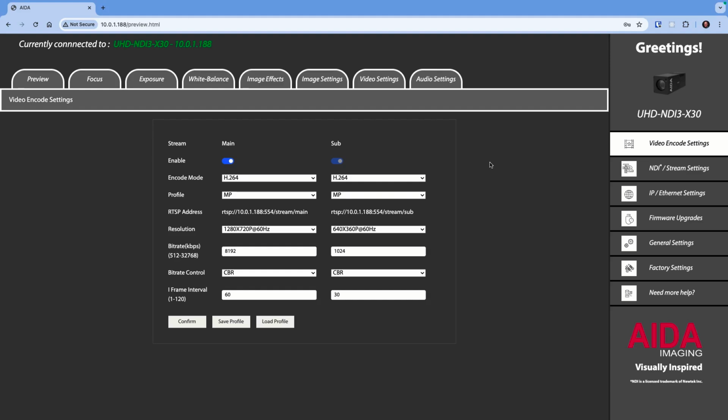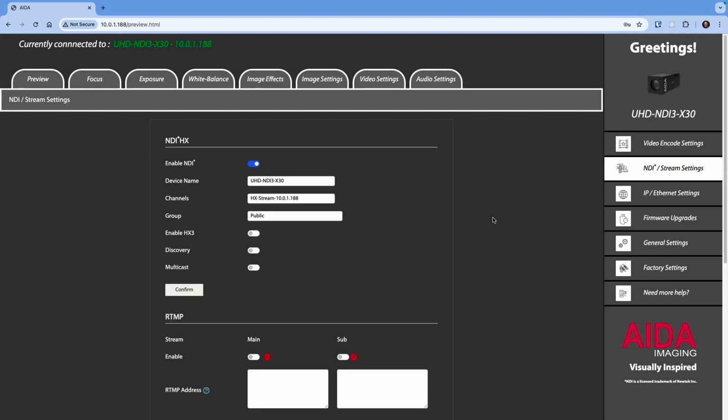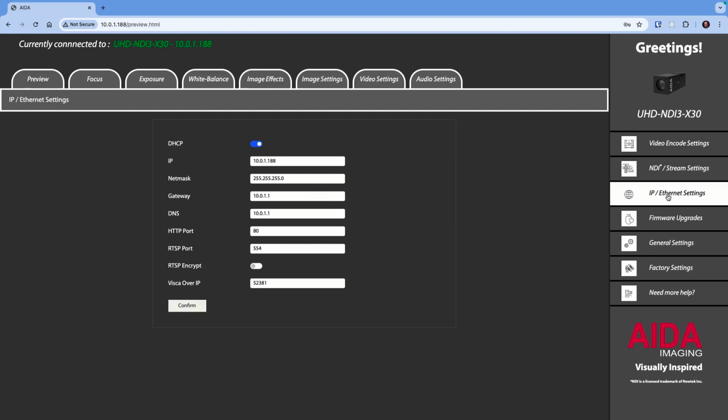Also on the settings panel is the NDI stream settings. Default values are usually just fine for this. You may want to change the name of your camera so when it's discovered it shows up with a different name. The IP Ethernet settings should be able to be defaulted. Dynamic host configuration protocol will automatically retrieve an IP address from the network.